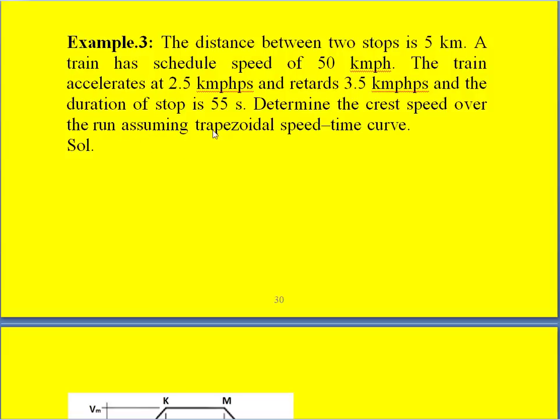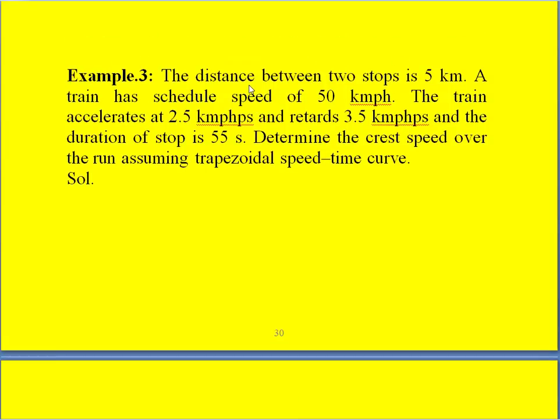If you look at the distance between the stops, it is 5 kilometers. This 5 kilometers comes under the category called suburban service. When the distance is more than 1 kilometer and less than 8 or 10 kilometers, that comes under suburban service, and we are supposed to take the quadrilateral speed time curve for simplifying the problem.